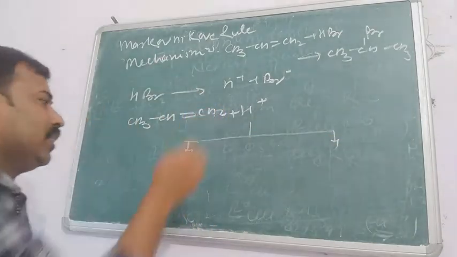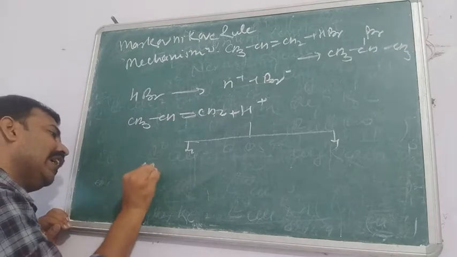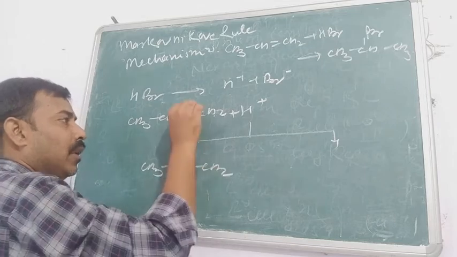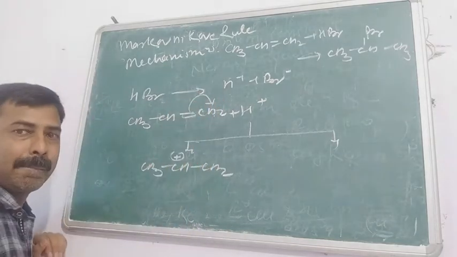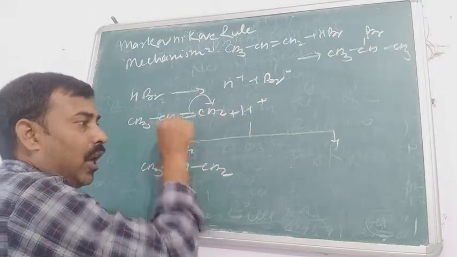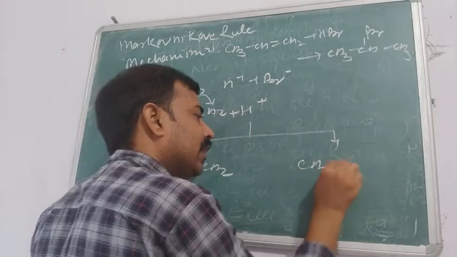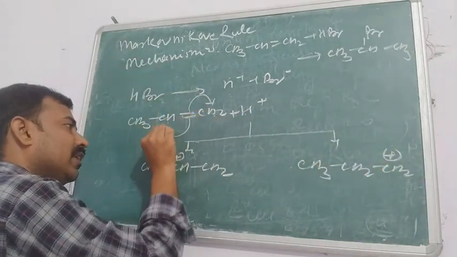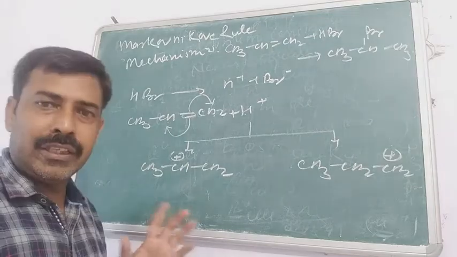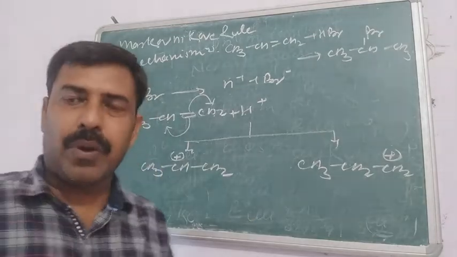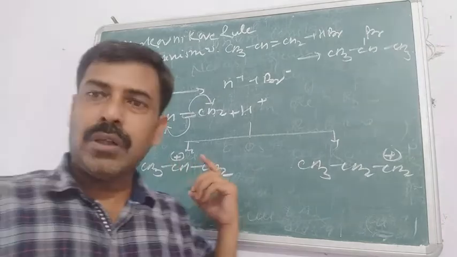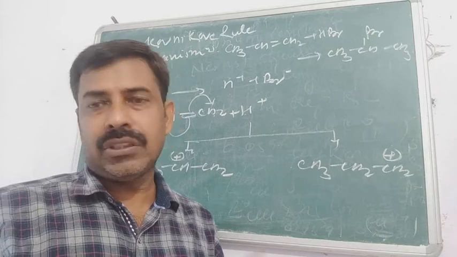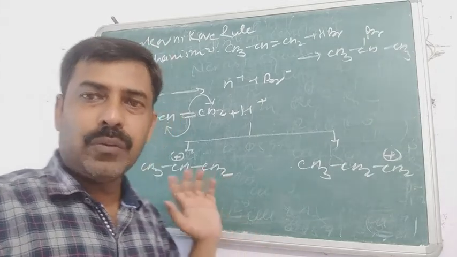If it approaches carbon number 1, it will be CH3 CH positive CH3, as the bond shifts in this way. And if the hydrogen approaches carbon number 2, it will be CH3 CH2 CH2 positive, as the bond shifts in this way. In this way, two different carbocations are formed. The first carbocation is a secondary carbocation, and the second is a primary carbocation. So see which one is more stable.